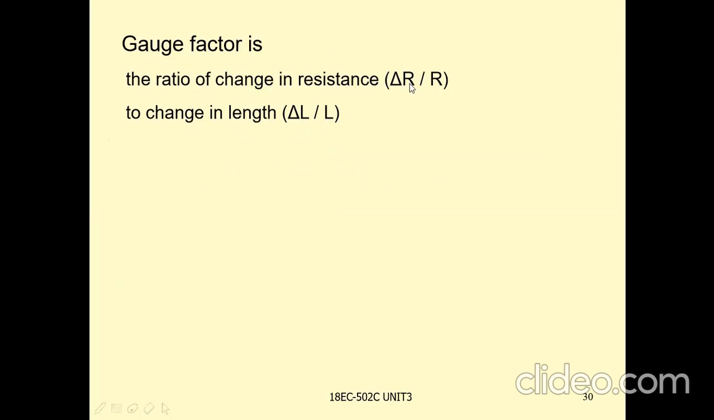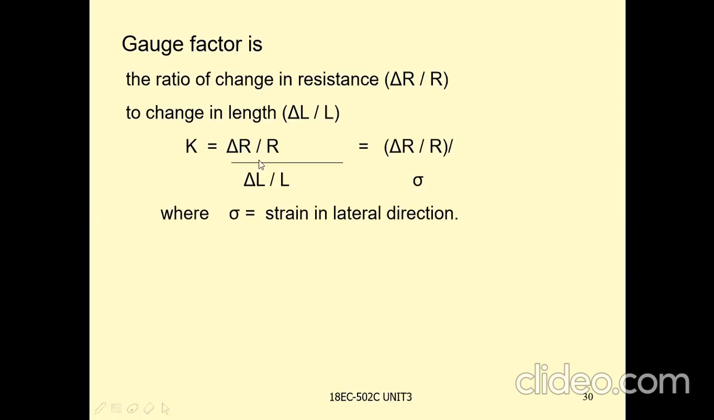Resistance of the material changes with variation of length. That is, K is equal to delta R by R divided by delta L by L. We can write it as delta R by R divided by delta L by L, where delta L by L is the strain in the lateral direction. K is the gauge factor.